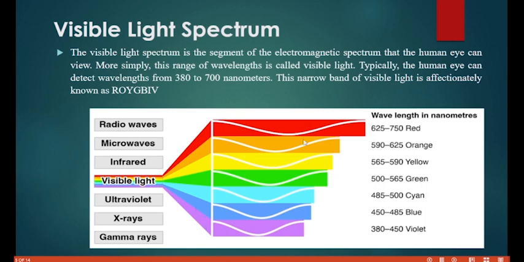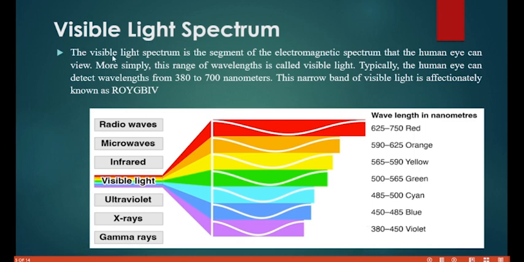You cannot view the radio waves. You cannot see the microwaves, the infrared, no. Ultraviolet rays, no. X-rays, gamma rays, no. But there's just one part, which is called the visible light. This is the part. So this is the electromagnetic spectrum. But there's only one part that we can view, and that's this thing.